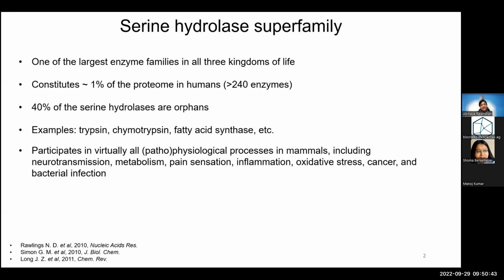This is one of the largest enzyme families known in all three kingdoms of life, and it constitutes about 1% of the human proteome. It has over 240 enzymes, and as of now, 40% of the serine hydrolases are orphans, meaning that the biological substrate and the function of these enzymes are not known. Some of the famous examples of this superfamily are trypsin, chymotrypsin, fatty acid synthase, etc. And with over 240 enzymes, it participates virtually in all pathophysiological processes, including neurotransmission, metabolism, inflammation, cancer, and bacterial infection. And like I said, 40% of these enzymes are orphans.